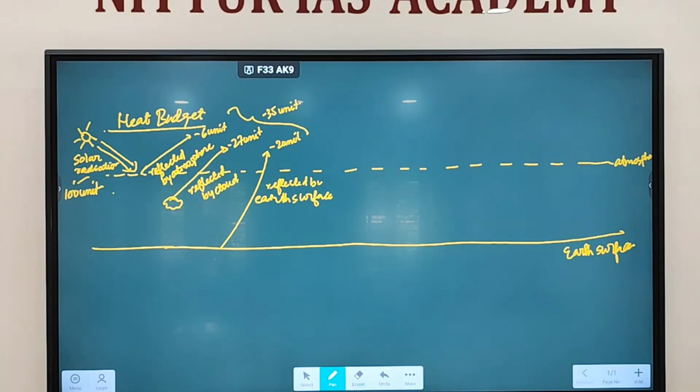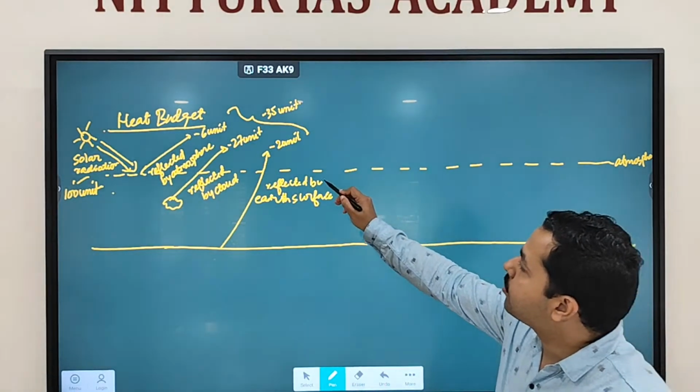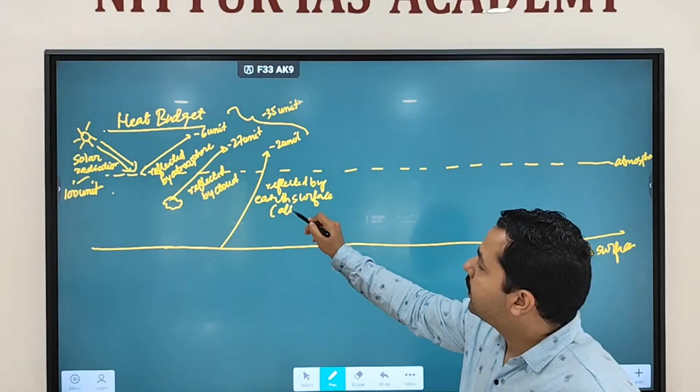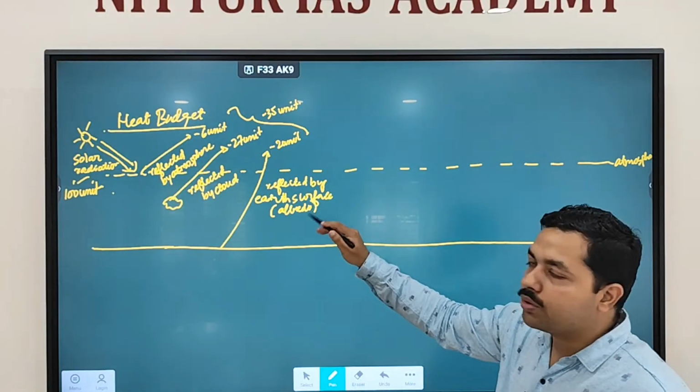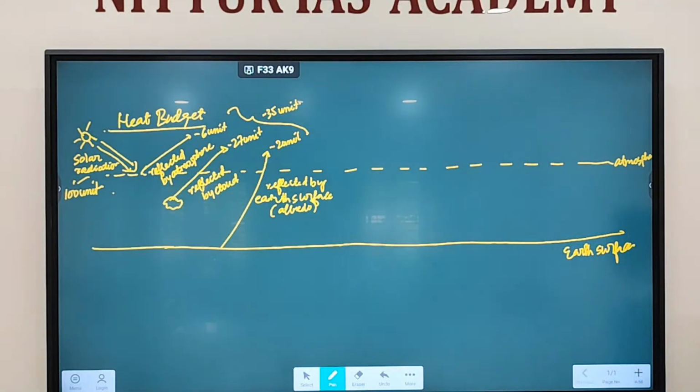Around -27 unit is reflected by clouds. And you'll see reflection by the Earth's surface. We discussed the concept of albedo, that some amount of radiation is going to be reflected by the Earth's surface. So that is called the Earth's albedo. So a total of -35 unit is reflected. Clear?